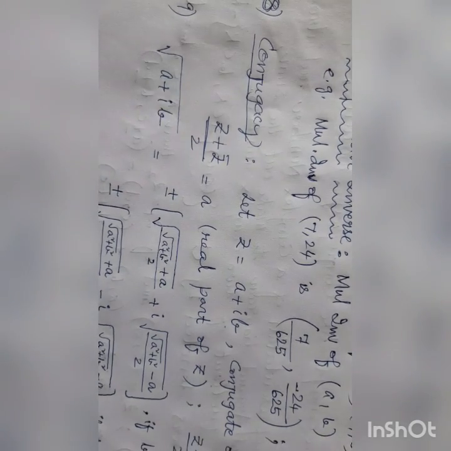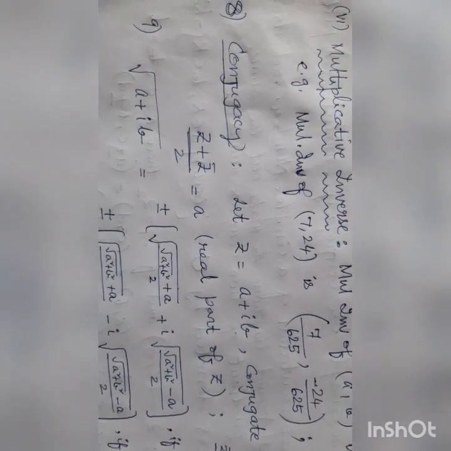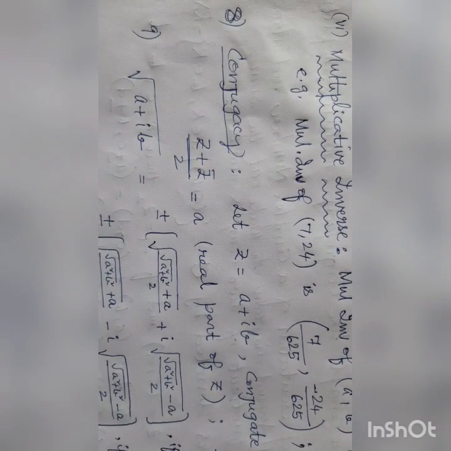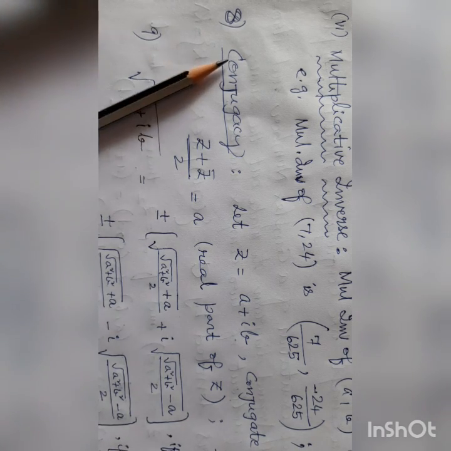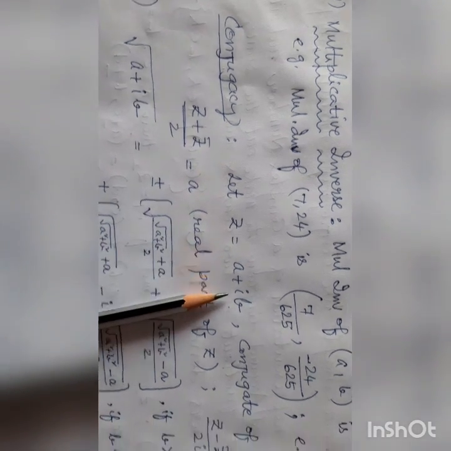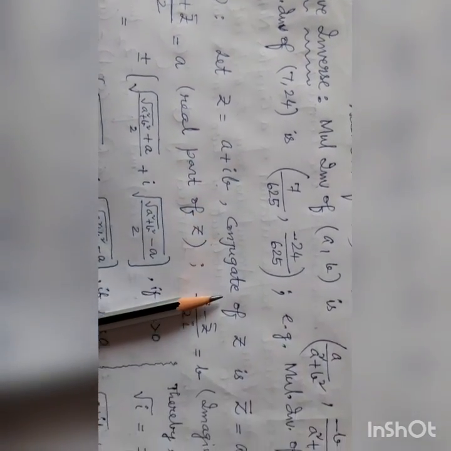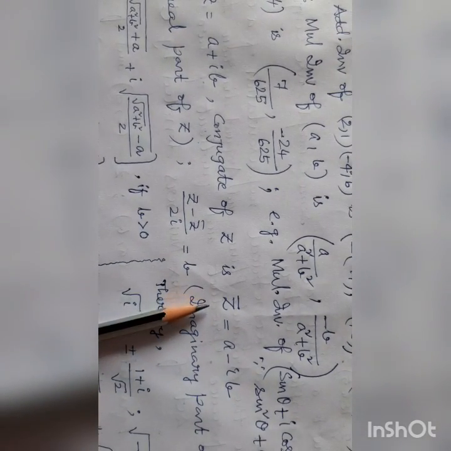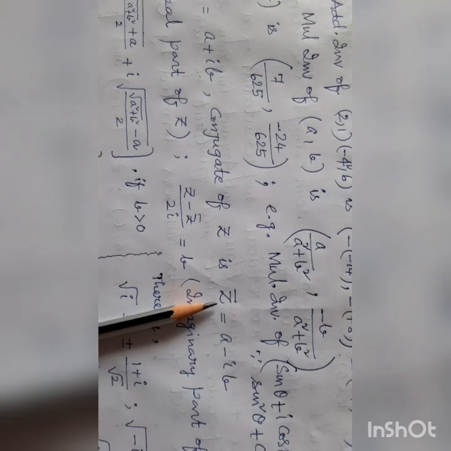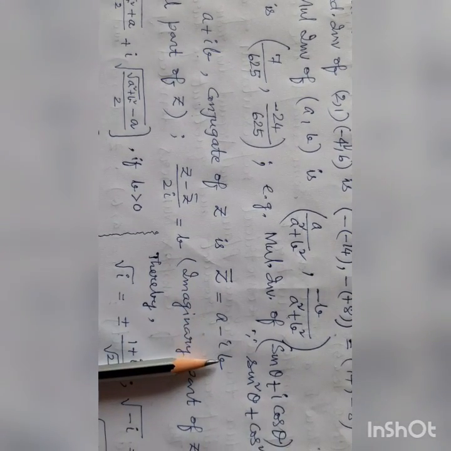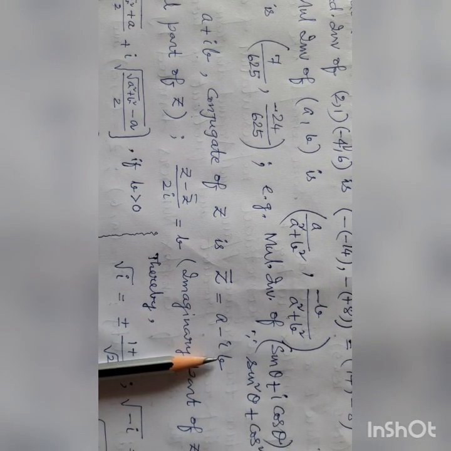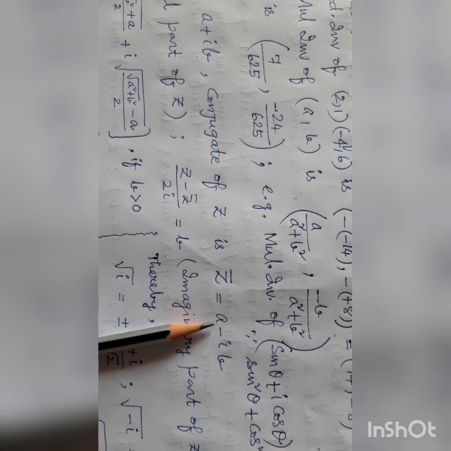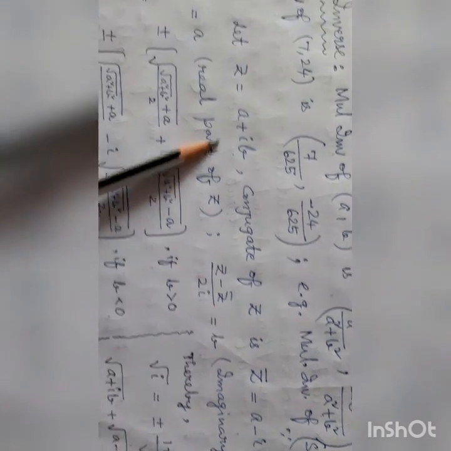Conjugacy. Let z equal a plus ib. The conjugate of z is z bar. What is z bar? z bar is denoted a minus ib. If a minus ib is there, what is the conjugate of that complex number? a plus ib.